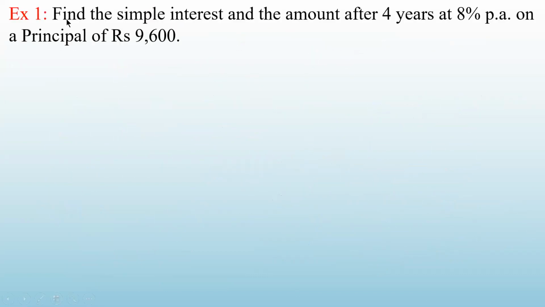I'm starting with a very, very simple problem. Find the simple interest and the amount after 4 years at 8% per annum on a principal of rupees 9,600. See, in mathematics, whenever a problem is given to you, you try to read it, try to understand it, and write down what are the things given to you and what is asked to you to find out. So here, find the simple interest means you are asked to find out the question mark. And the amount after 4 years, also, you are asked what is the amount.